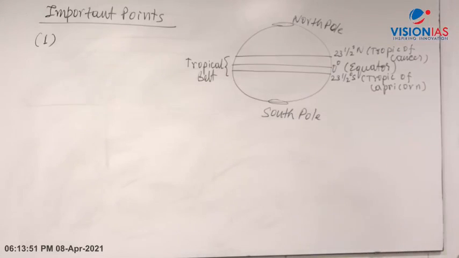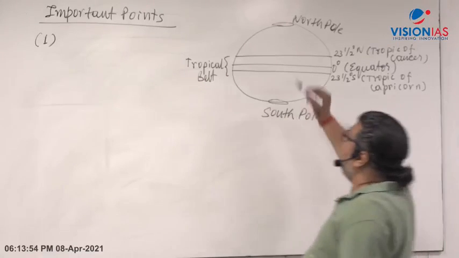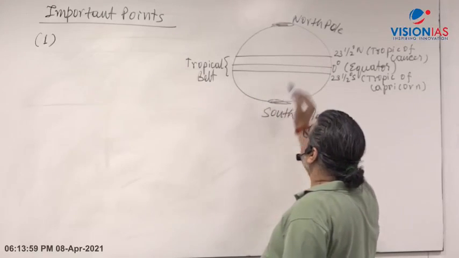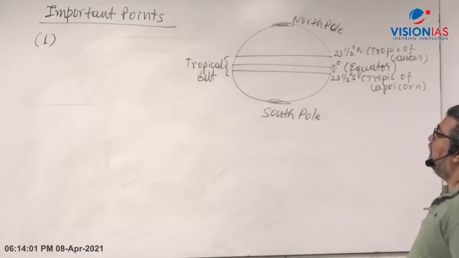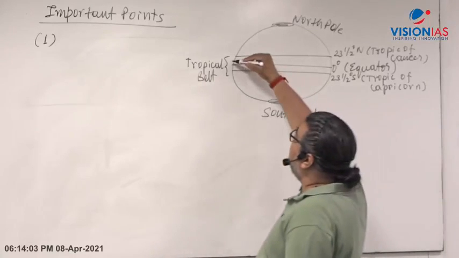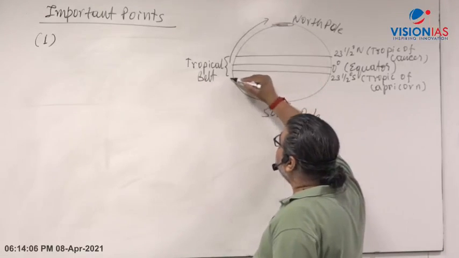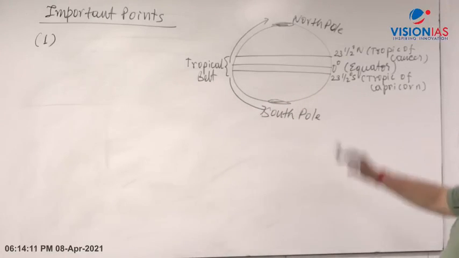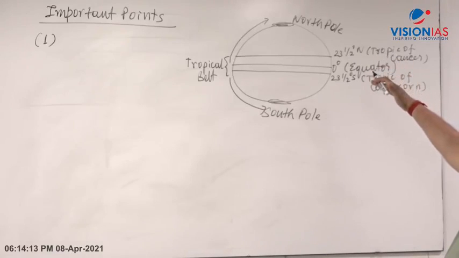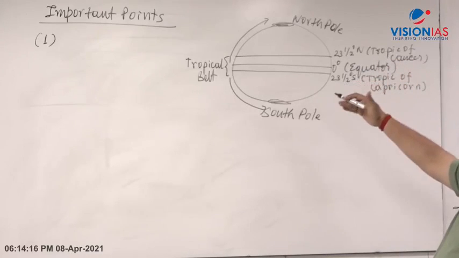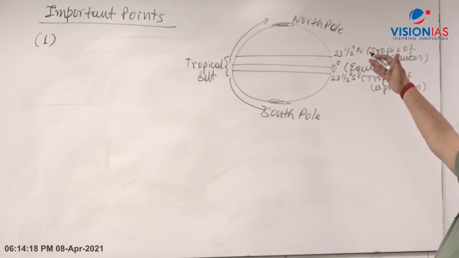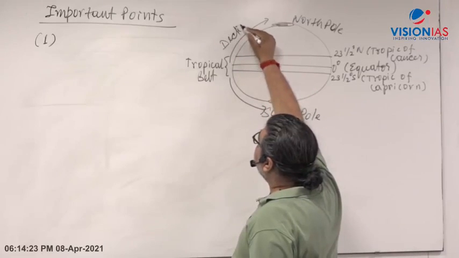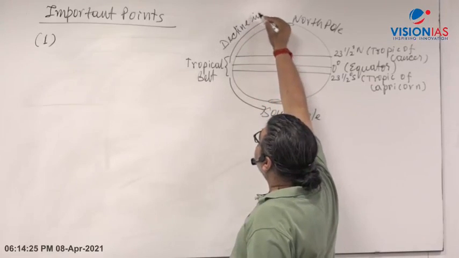Now what happens is that as we go from the tropical areas, the equator and the tropics, to the polar areas, there will be a decrease of sunlight, temperature, and rainfall as we move from the equator to the polar side, North Pole and South Pole. So there will be a decline in productivity.